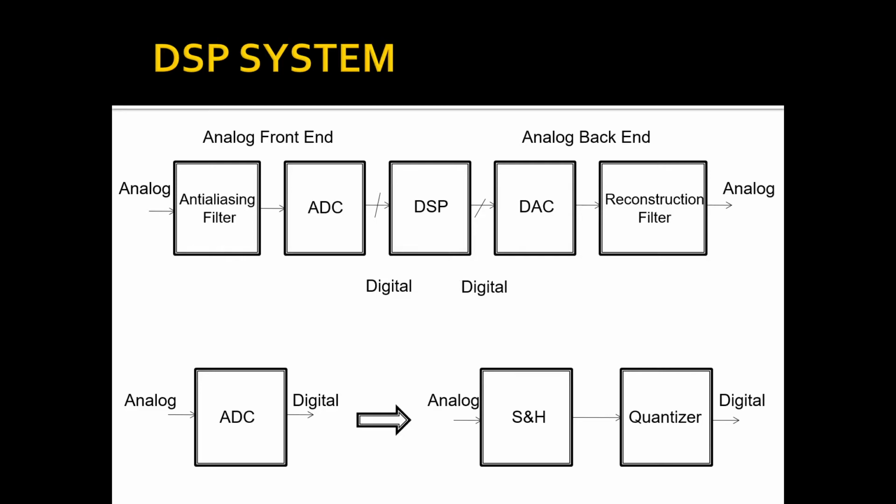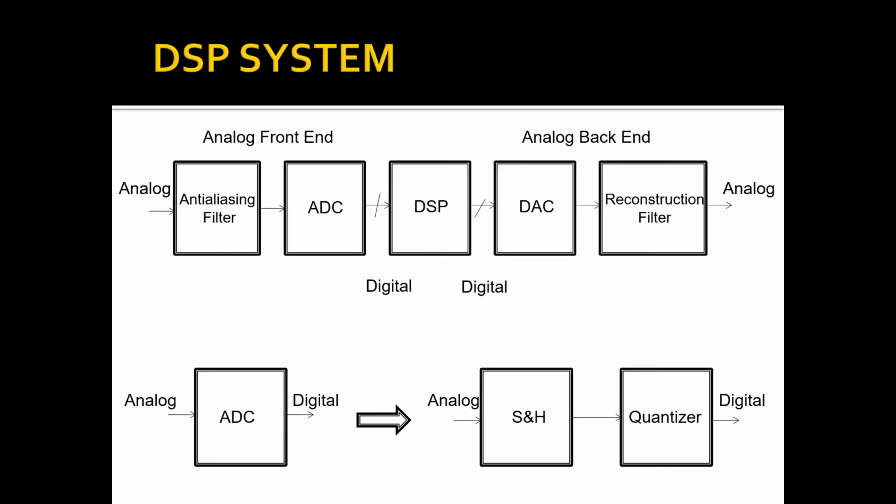Why is this required? Because the sampling frequency Fs is greater than or equal to 2 Fm, that is twice the message signal frequency, or the message signal frequency, that is the input frequency, should be less than or equal to Fs by 2. That means the input frequency is limited to half of the sampling frequency Fs. Otherwise what will happen? High frequency contents sampled with inadequate sampling rate generate low frequency aliasing noise. That's why to remove the high frequency components we are using an anti-aliasing filter.